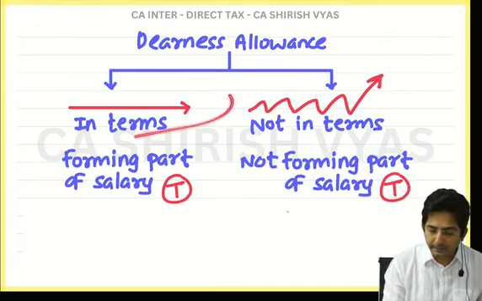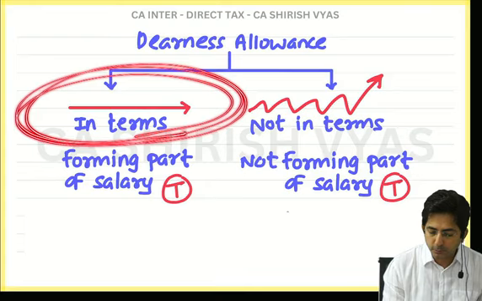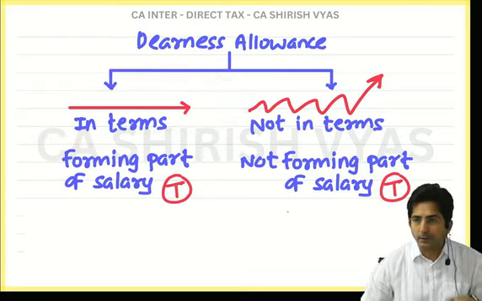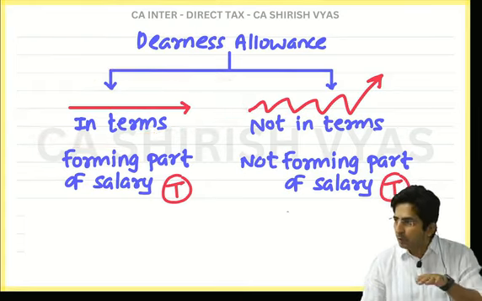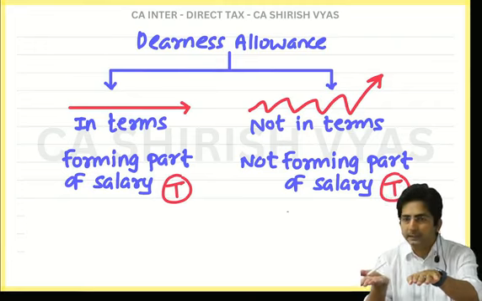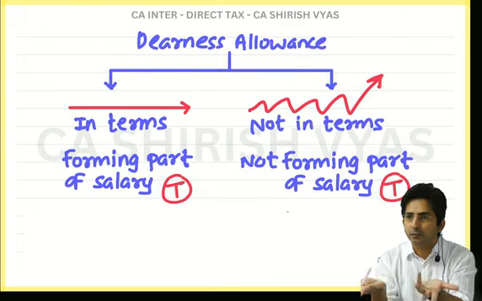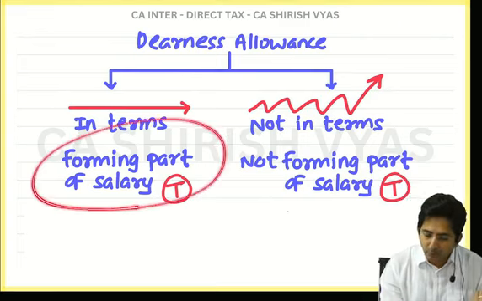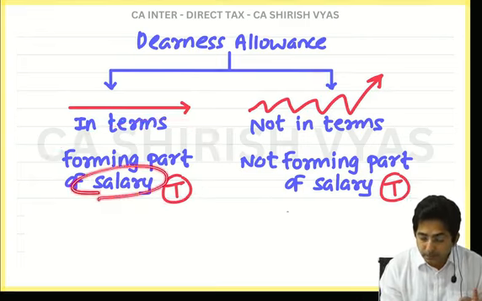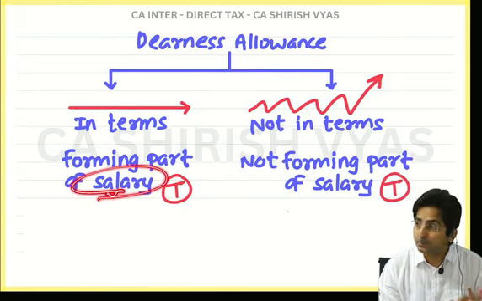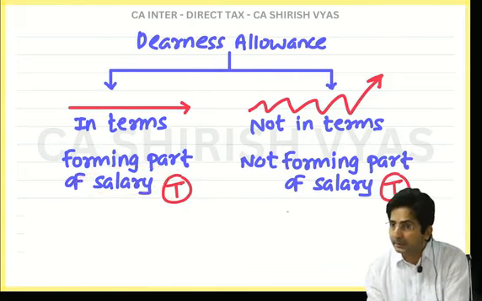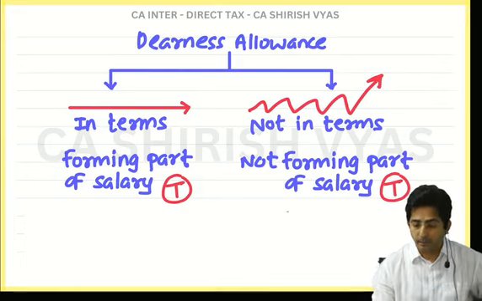DA in terms is constant in nature, and even basic salary has a constant nature. So if both have the same nature, we say it is part of salary. See, here salary means basic. Means it is part of basic. Means like basic, like DA. But